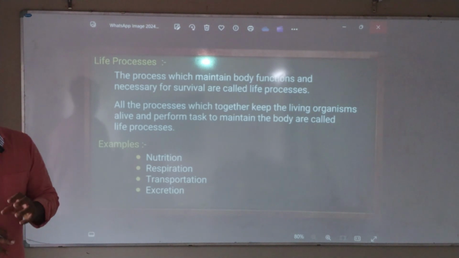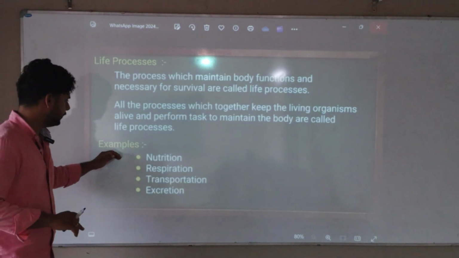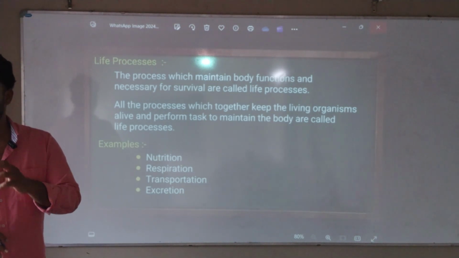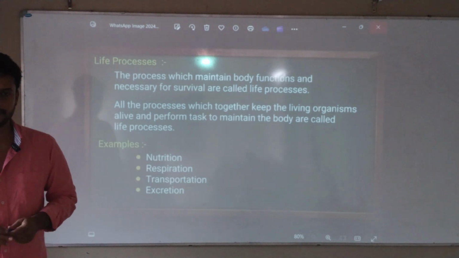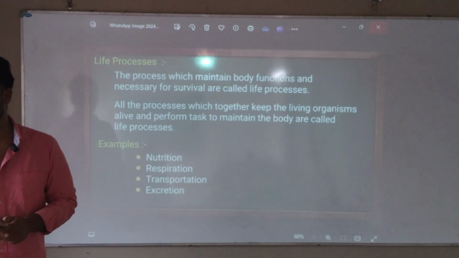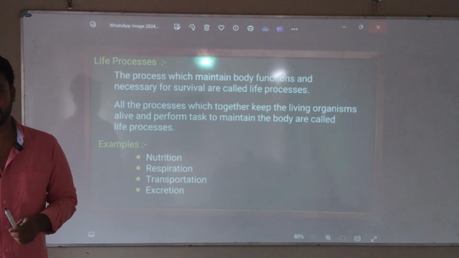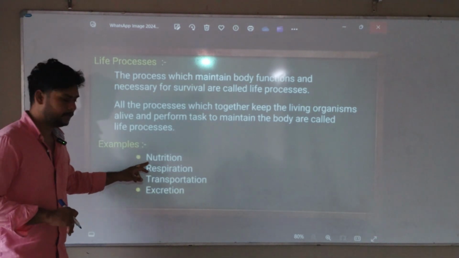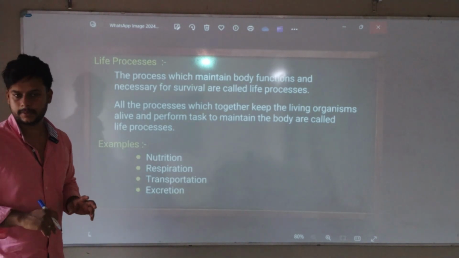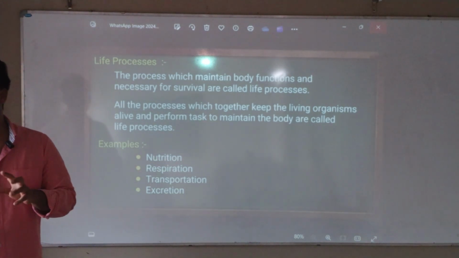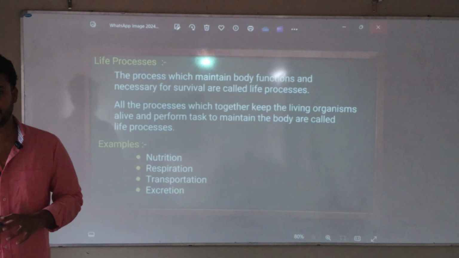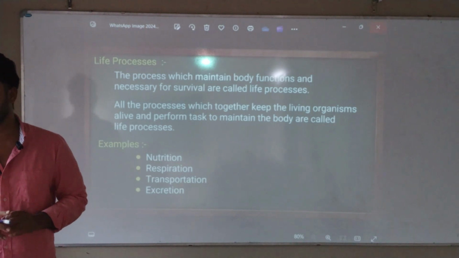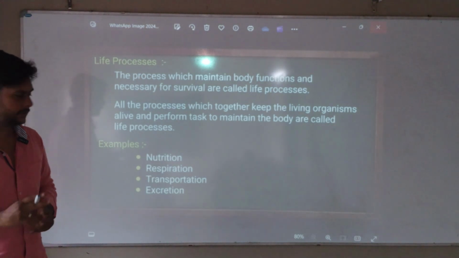So in this chapter, we will understand 4 different parts. Example, nutrition. Whatever I eat, that is nutrition. If nutrition is not given to you, can you survive? Can anybody survive if I don't give food? If you don't have food, can you survive for 30-40 days? Without food, it is difficult to survive. So nutrition is the most important. First, everyone should get proper nutrition. Second, respiration. Without respiration, we cannot even live for minutes. Can anybody live for 5 minutes without breathing? Correct? So second is respiration.